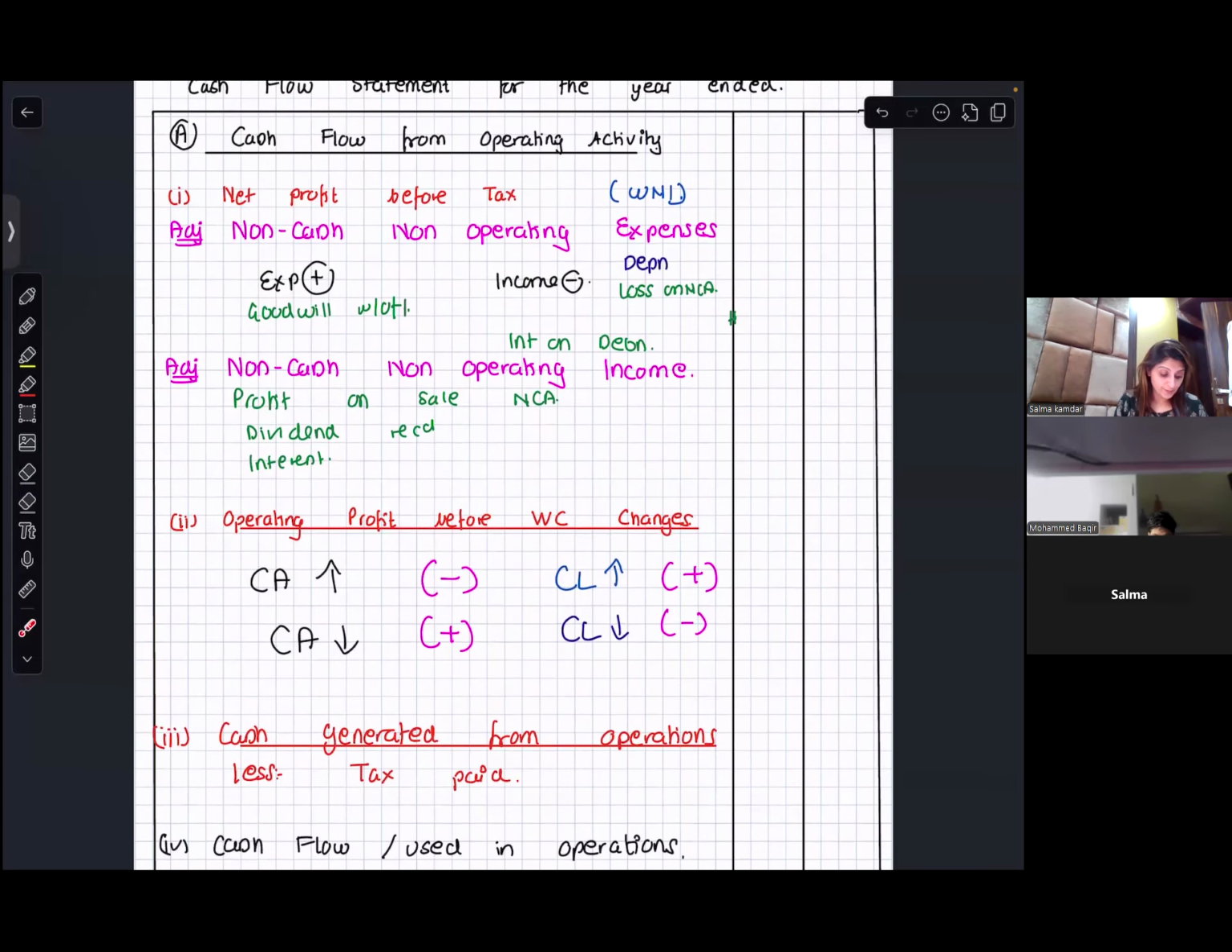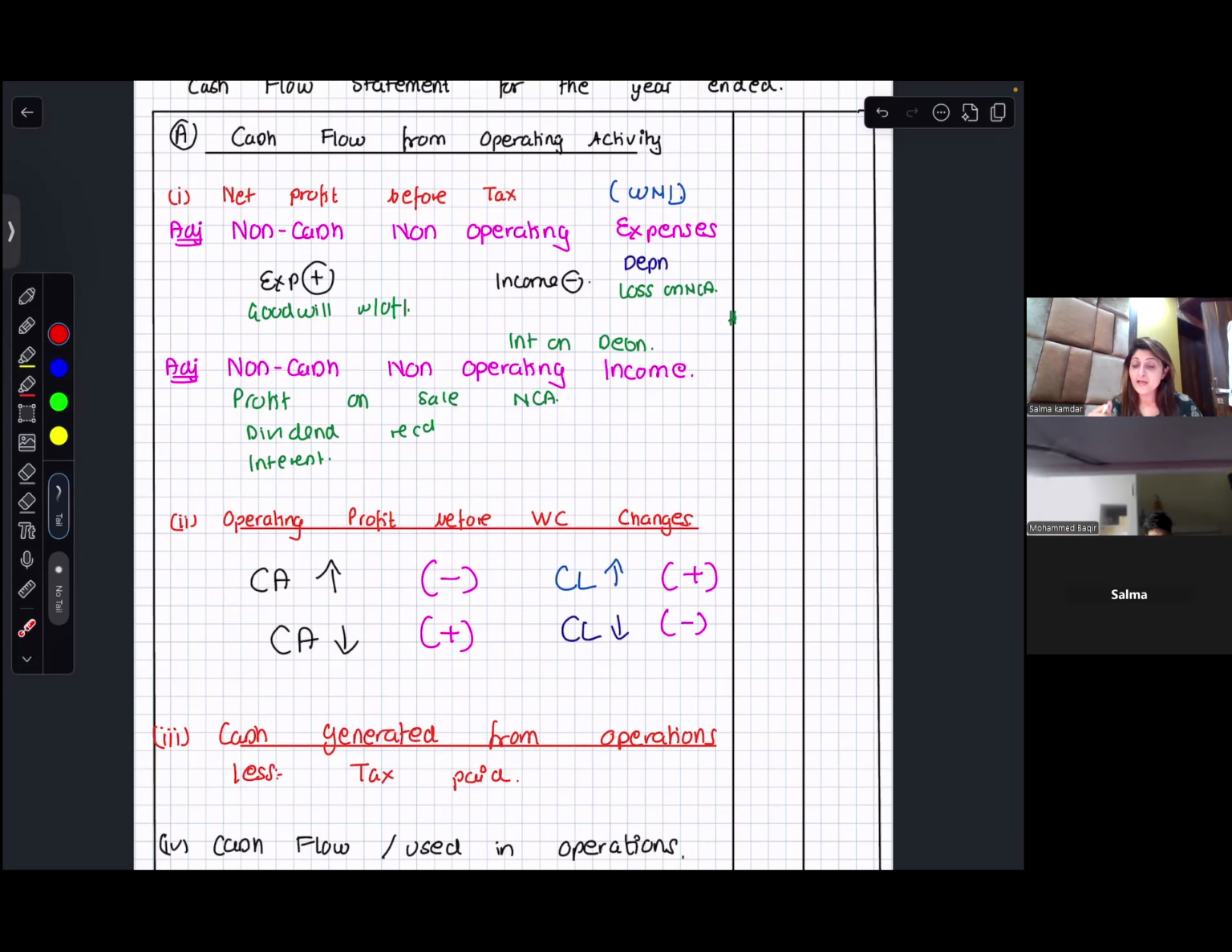So when you're doing your operating activities, you start with net profit before tax, which you find from the working note, closing minus opening. If there's any provision for tax, current year add; proposed dividend last year add; interim dividend current year add; transfer to reserves add; add the non-cash, non-operating expense. Expense is added, income is subtracted. These are the common ones that I have written.